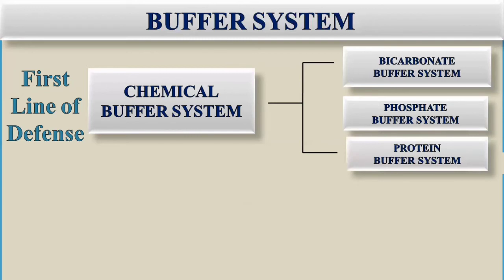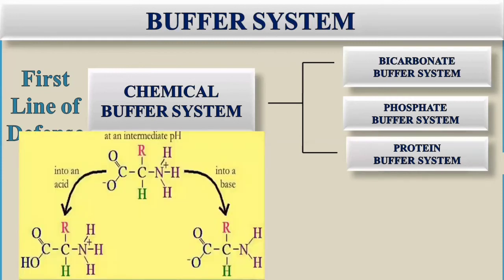Now the next is the protein buffer system. As proteins are made up of amino acids, the structure of amino acids has both an acidic part and a basic part. This is the structure of the amino acid. It has an acidic terminal and a basic terminal. The carboxyl group in the amino acid structure acts as an acid, and the amino group acts as a base. So it's very easy.